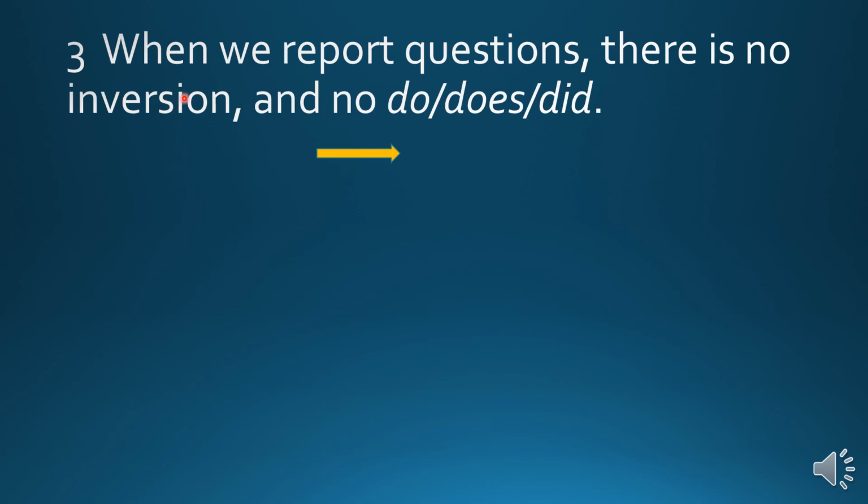Now, point 3, when we report questions, there is no inversion and no do, does, did. Does this sound similar to you? If you studied Unit 11, we recently studied indirect questions. Actually, when we report questions, this is a form of an indirect question, so this is closely related to the grammar that we saw in Unit 11. Inversion, again, means the change in word order that we have for most questions, but not for reported questions or indirect questions. And similarly, we don't use do, does, did.